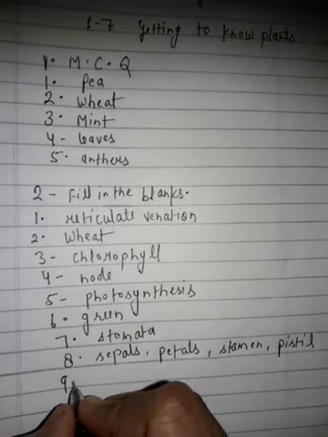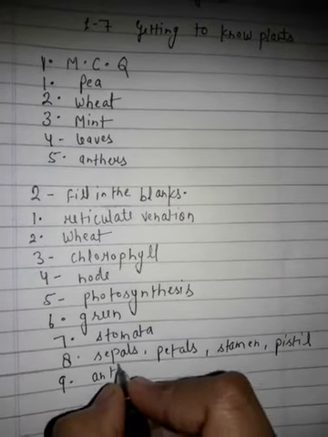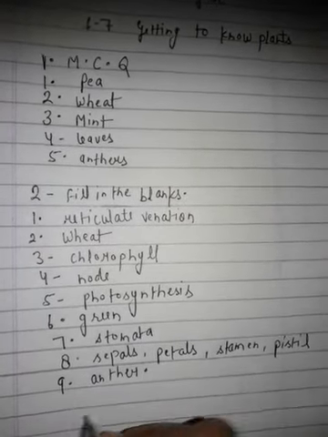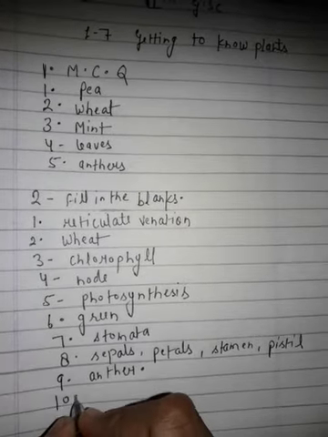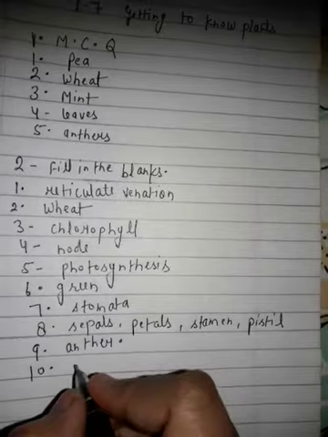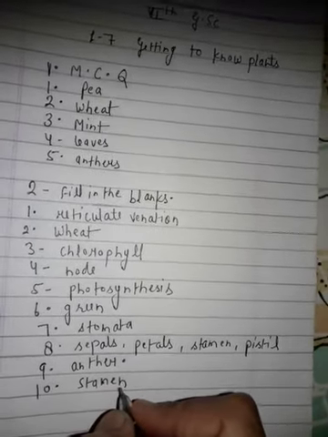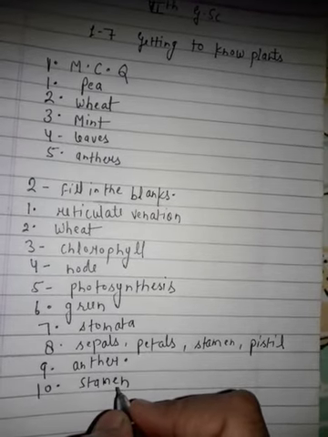Pollen grains are produced in anther. 10th one, stamen is the male reproductive organ of a flower.